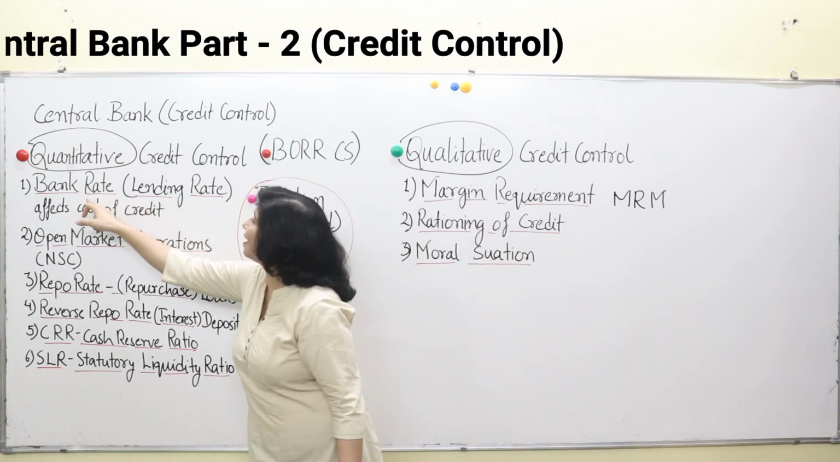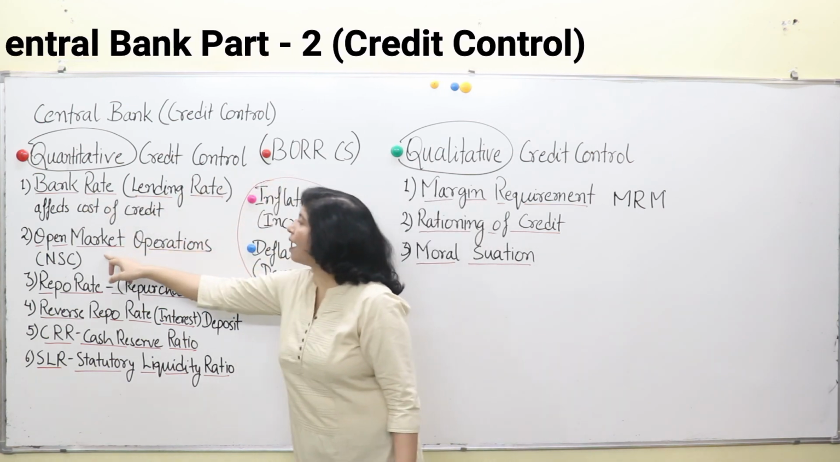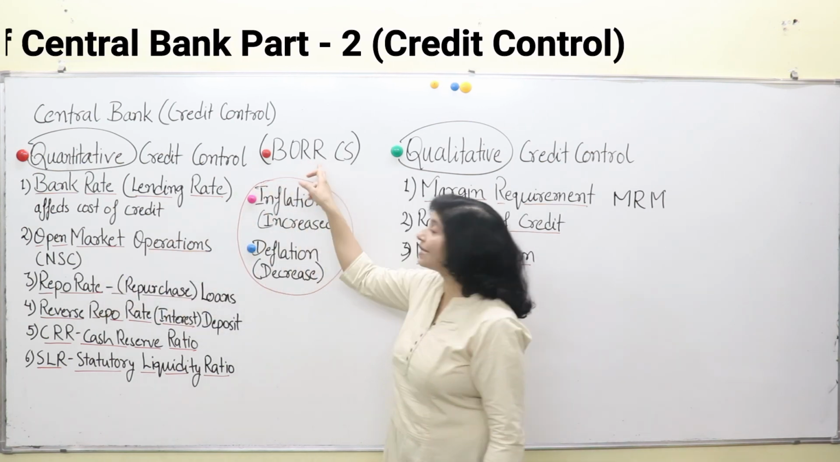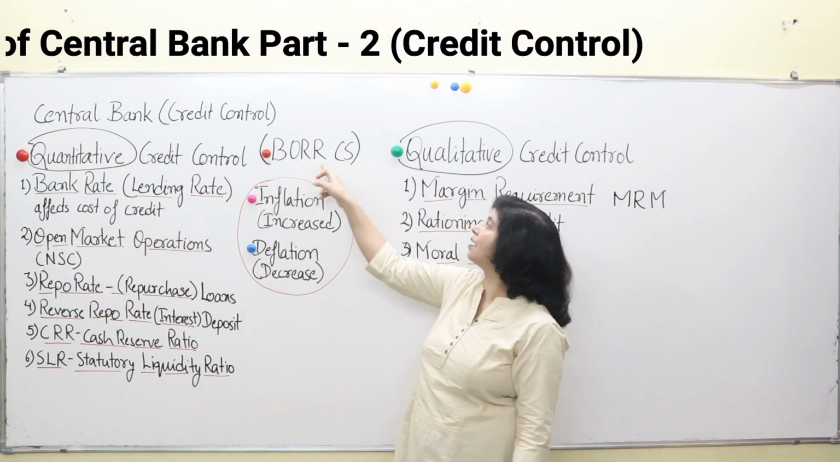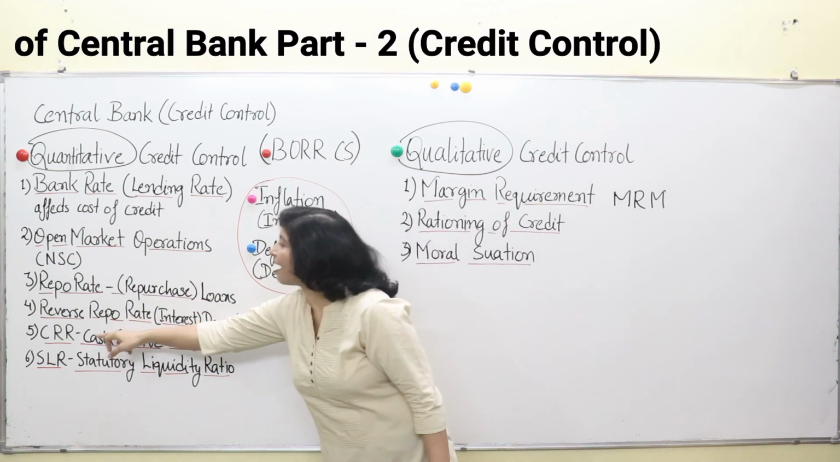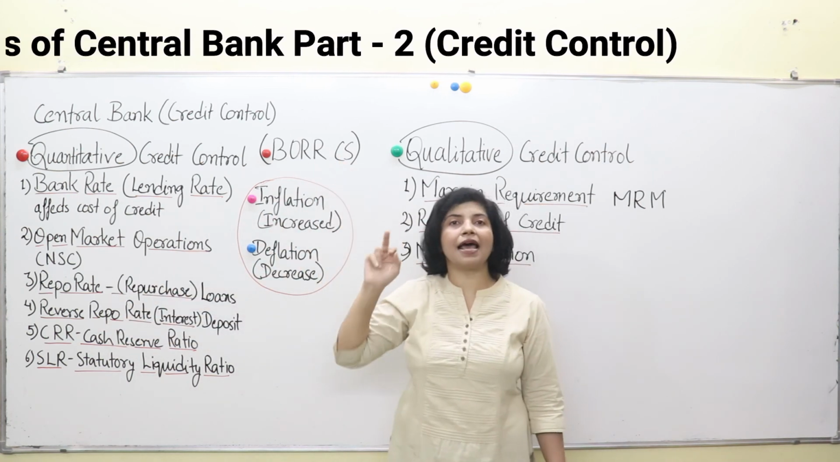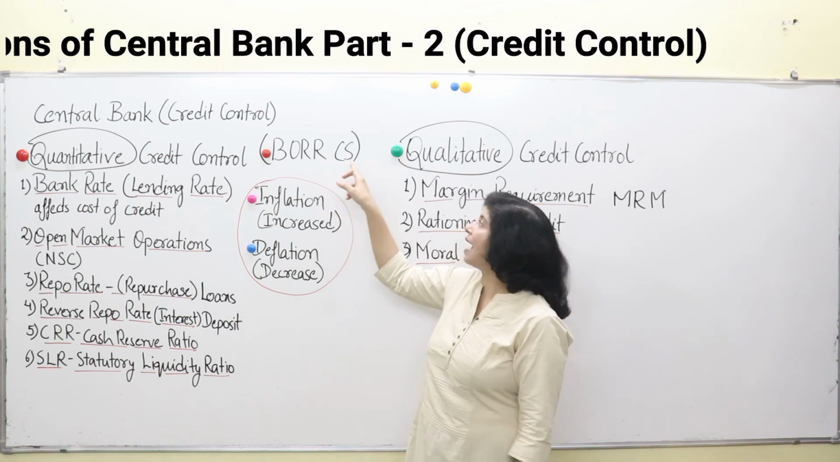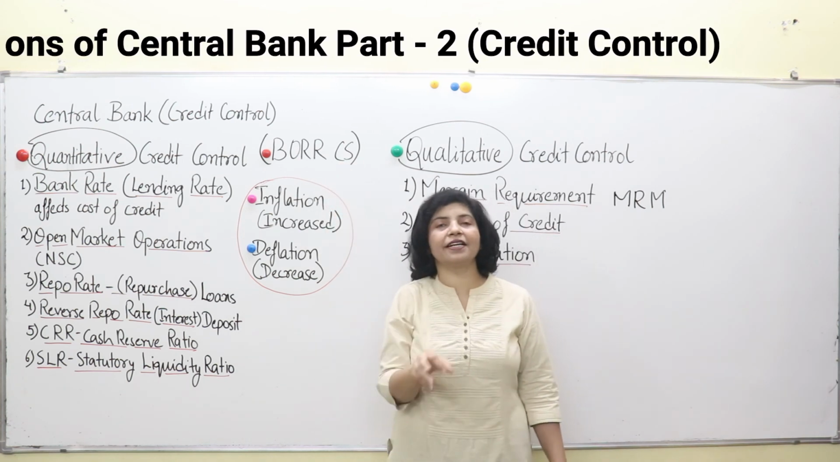B for bank rate, O for open market operations, R for repo rate, second R for reverse repo rate, C for CRR, and S for SLR. C for CRR is cash reserve ratio and S is your statutory liquidity ratio.